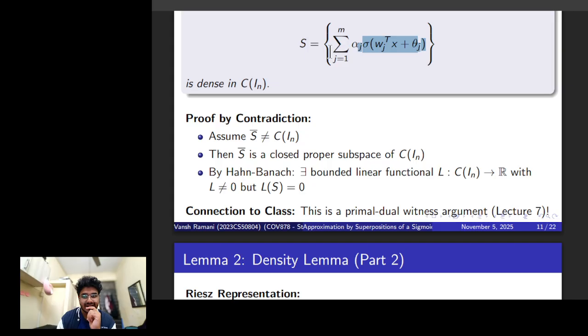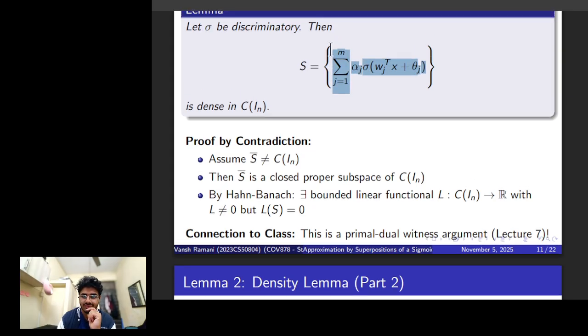I defined a space spanning all such functions, and I said that the closure of this set S is not equal to C, therefore this set is not dense in C. To prove it, let's assume that this is not true, it's not dense. Therefore by simple construction we can say that C is larger, therefore S has to be a closed proper subspace of C.